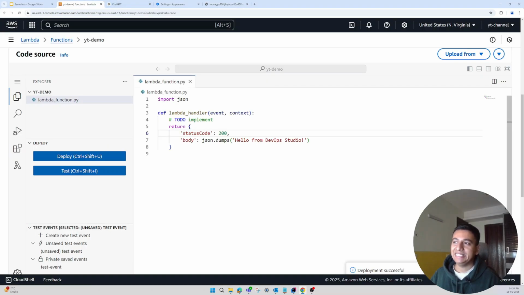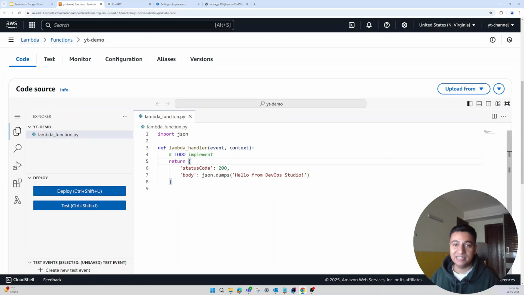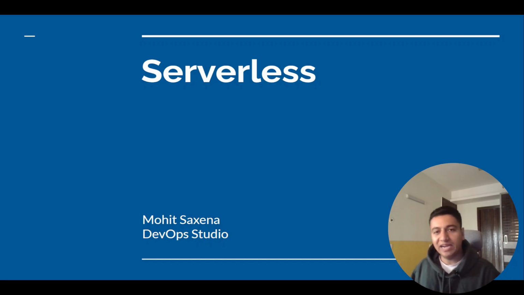So you can easily edit your Lambda function with the help of this IDE. As you can see, it's a simple copy paste. Whatever Python code you have, you can just copy and paste it here, deploy it and run it. All the remaining things like setting up the infrastructure and configuring the runtime will be handled by AWS.